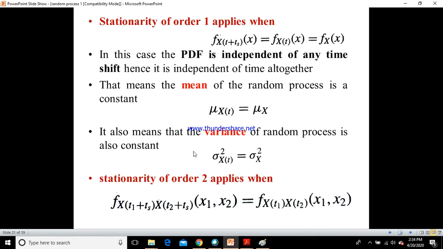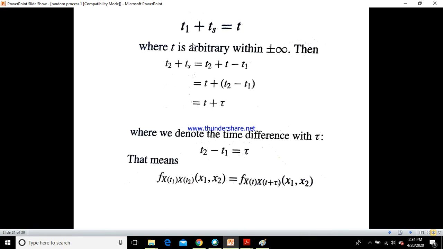So here you can see that in this expression, t1 plus ts, t2 plus ts, we'll see t1 plus ts would be equal to t. So let us substitute that t1 plus ts would be equal to t, where t is arbitrary within the time minus infinity to plus infinity.